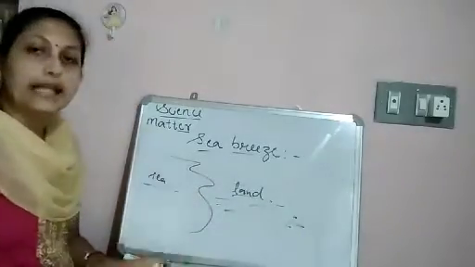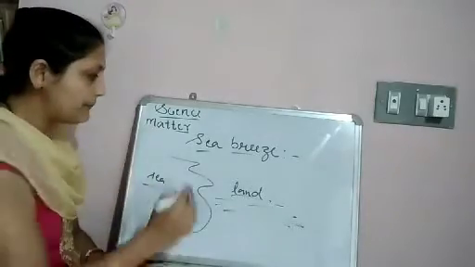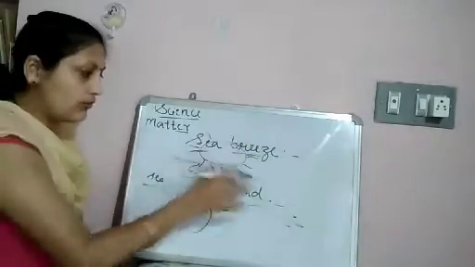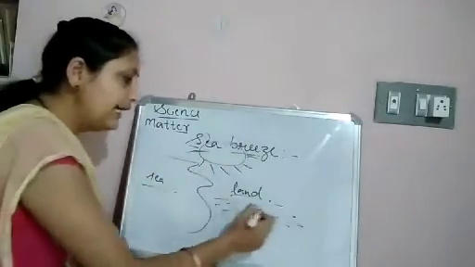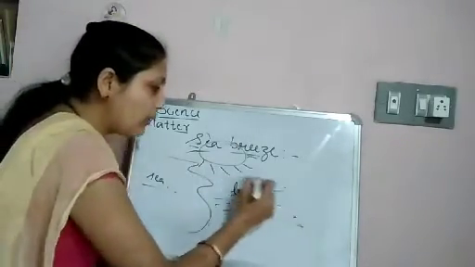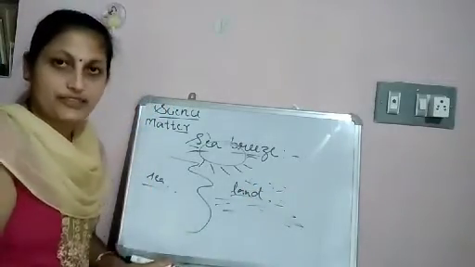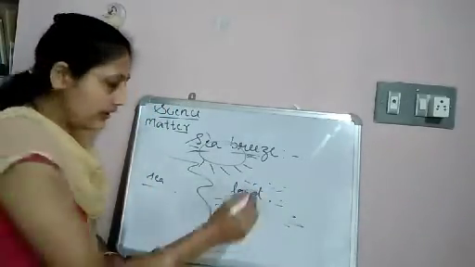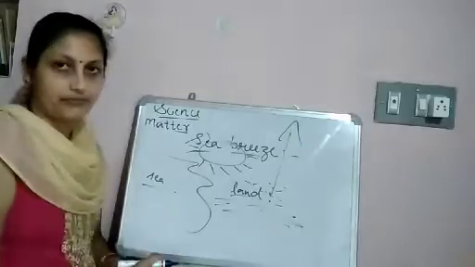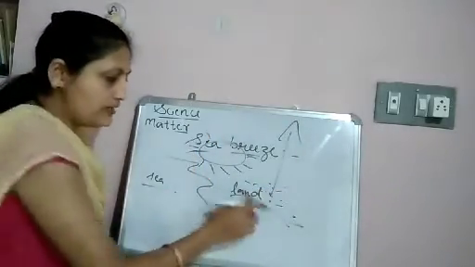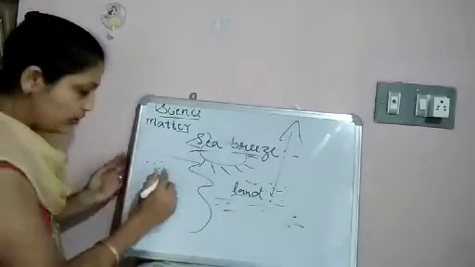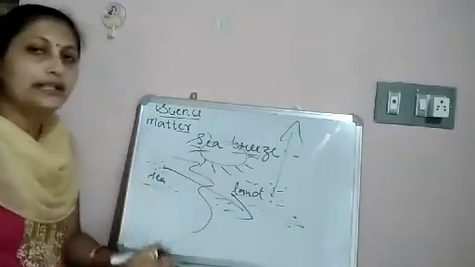During daytime, what happens? Sunlight falls on both the water body and the land, doesn't it? The land heats up faster, so the air above the land also heats up faster. As the hot air is lighter, it rises up. Now this place is vacant, isn't it? The air above the sea is cooler, so this cool air rushes to the land to occupy this place.